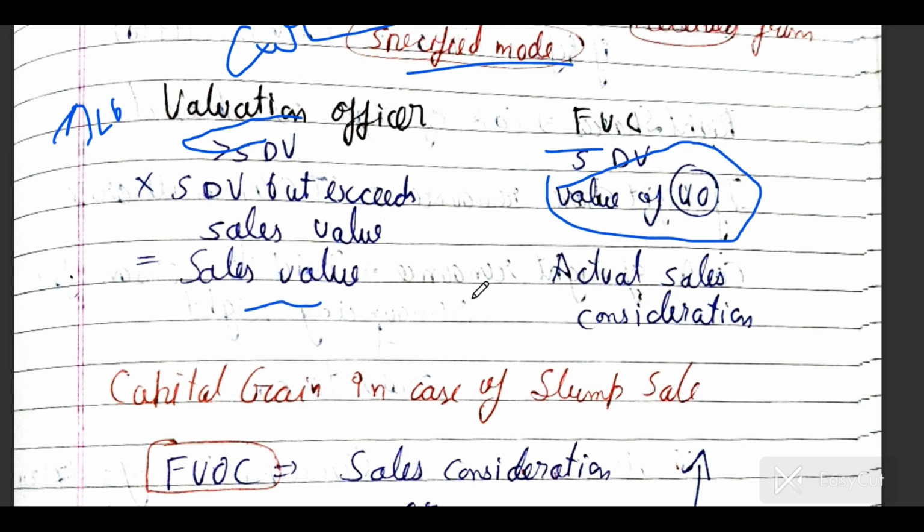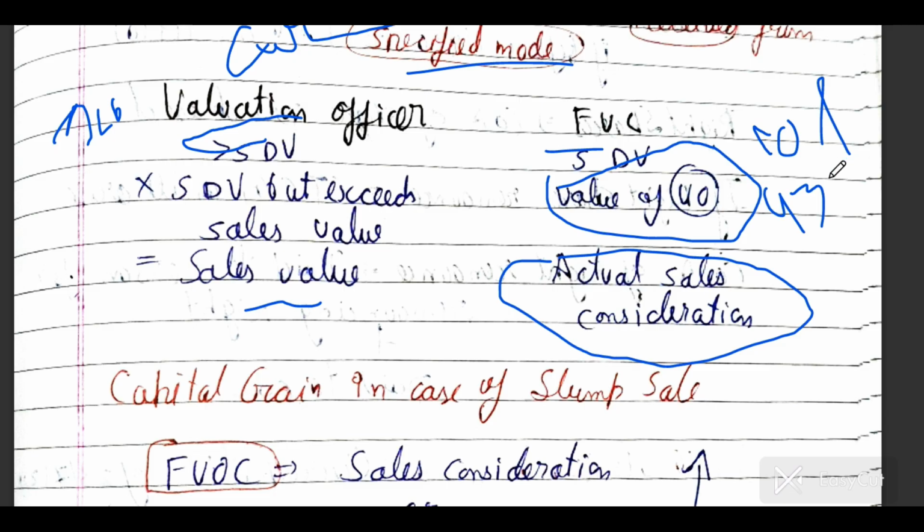And if the valuation officer says that whatever the assessee is saying is correct, then we have to take actual sale consideration at 9.5 lakh. So here 10 lakh, 10 lakh, 9.75 lakh. Okay, and here 9.5 lakh. Okay, I hope you got this.